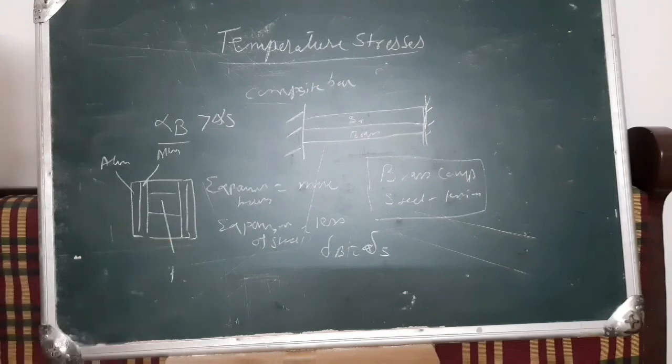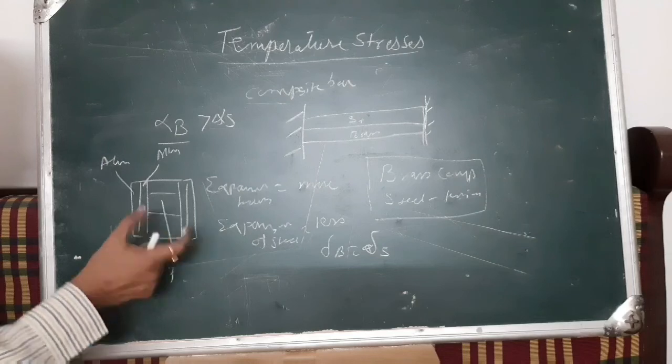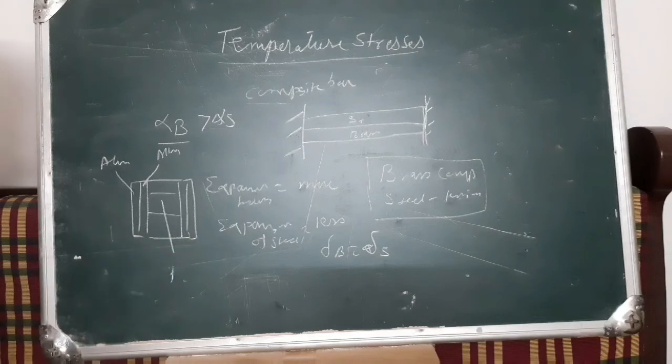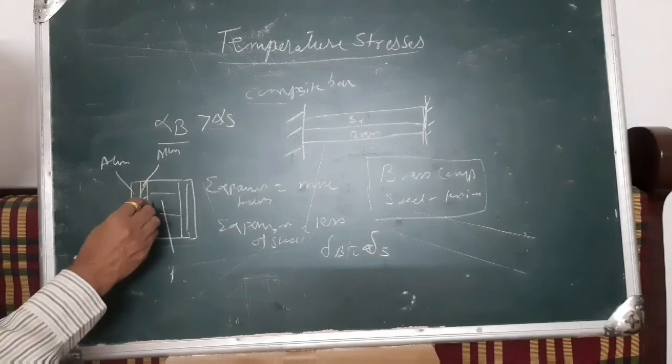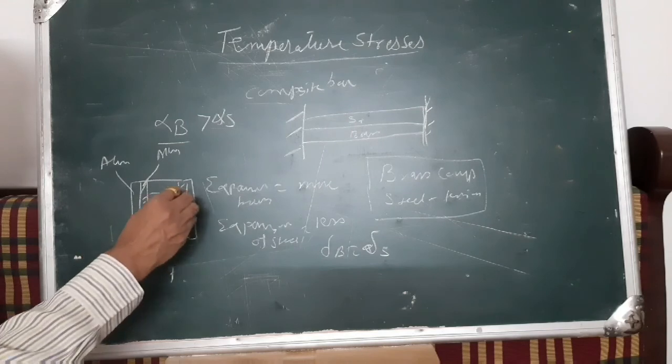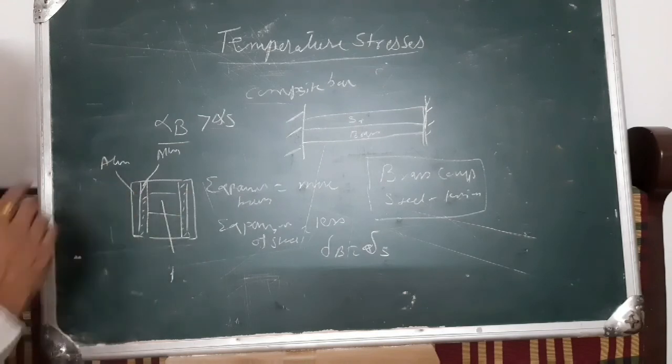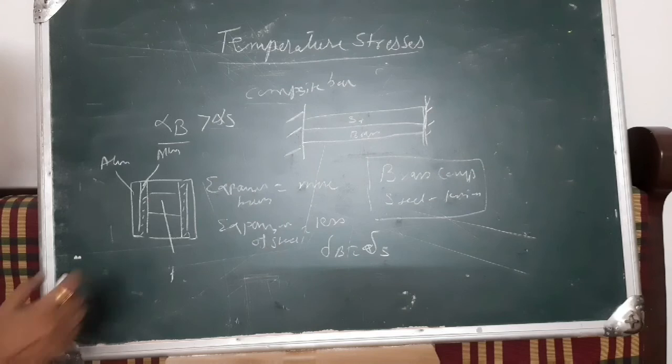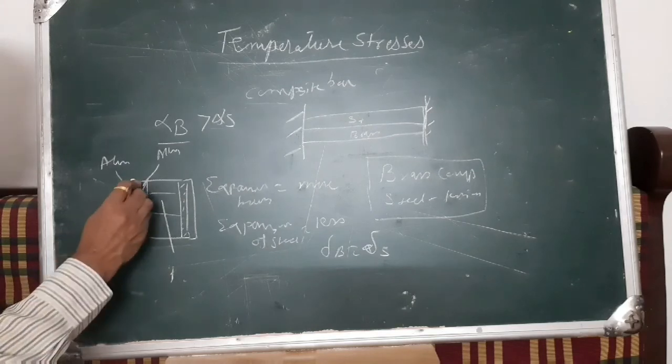Heat is generated, and both materials have different expansion behaviour, brass or alloy steel and aluminium. They should not separate, so they are rigidly fixed.